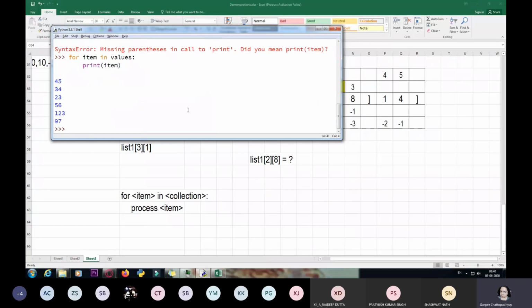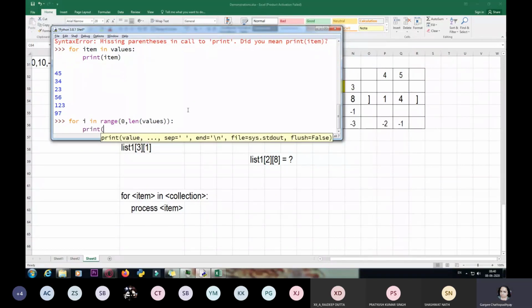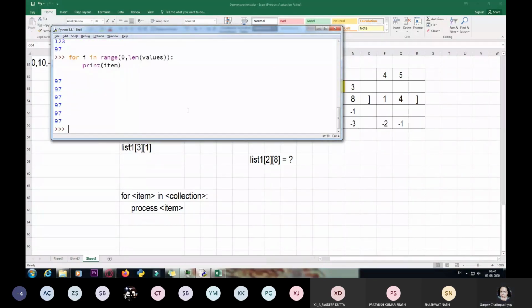If you want it in the reverse order, of course, we will be using what? The range function. There is another way to do it. For i in range, I'll start from 0 and move to the last item. So for getting the last item, what will I do? I will use a len function and close it. And I will type here print item. I'm getting there is a problem over here. What is the problem? Let me see. I did something that is item.